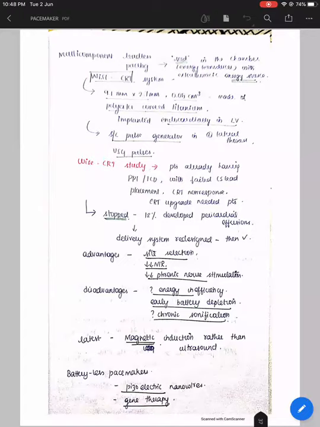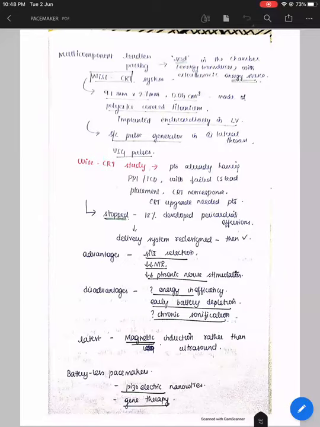And there are the latest two or three things I want you to know are happening. One is that they are replacing the ultrasound pulses with magnetic induction, so that the efficacy will be more. And there are batteryless pacemakers. What they are doing is converting the myopotentials from cardiac or skeletal muscle or lung movements, deriving energy from that movement and converting it, and in turn using it to stimulate the heart and fuel the pacemaker.